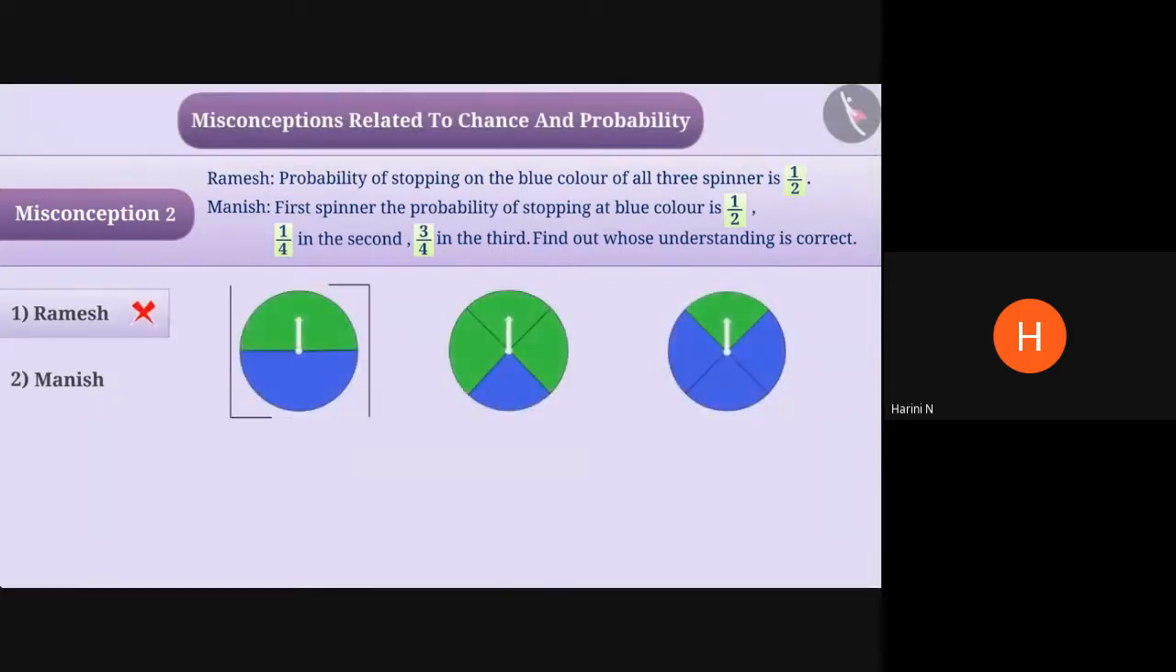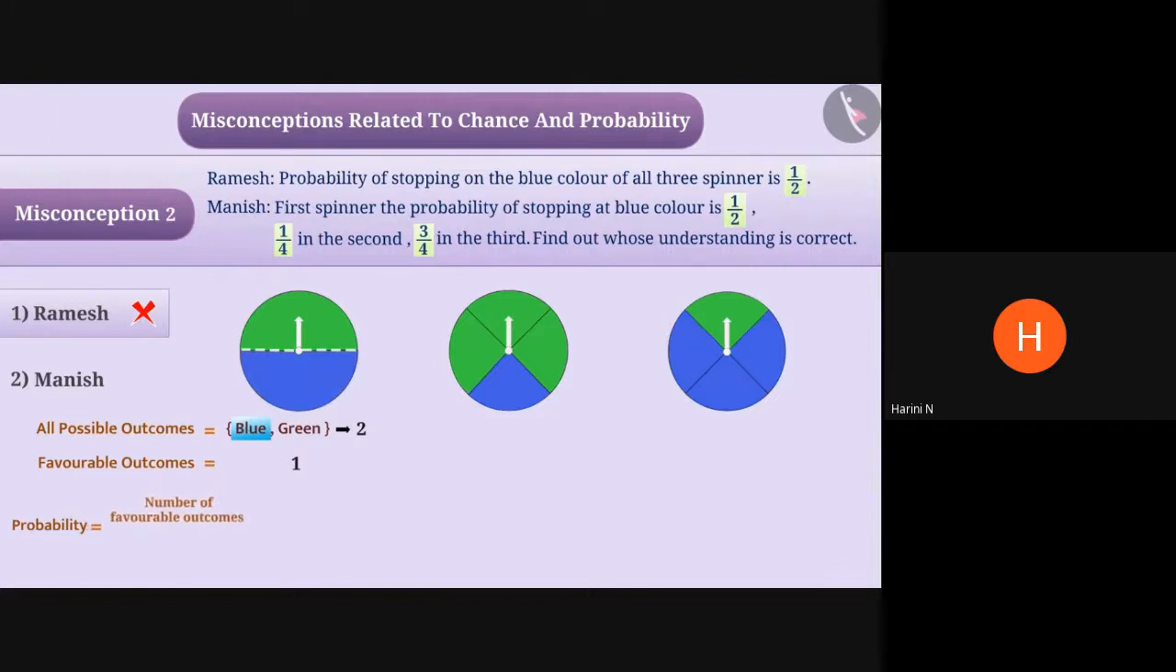Here the first spinner has 2 equal paths. So all possible outcomes will be blue and green. That is, the number of all possible outcomes is 2. But the condition of getting blue color is only 1. So the number of favorable outcomes is 1. In this way, the probability of getting the favorable outcome, blue color, is equal to the number of favorable outcomes divided by the number of all possible outcomes of an experiment, which is 1 by 2.